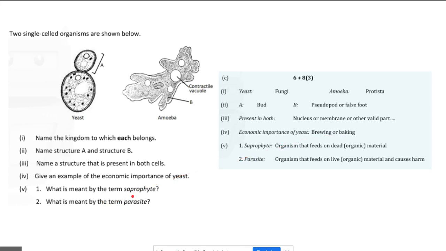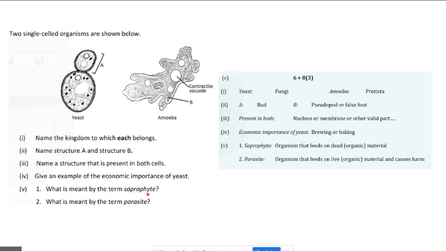What is meant by the term saprophyte? Saprophytes are organisms that feed on dead organic matter. They're involved as decomposers. They break down dead organic matter. What's meant by the term parasite? A parasite feeds on a live host. Okay, and it causes harm. So it's important to say that the parasite causes harm.